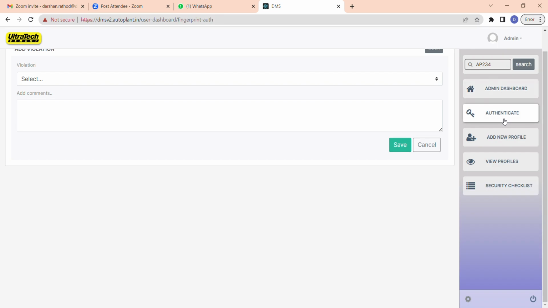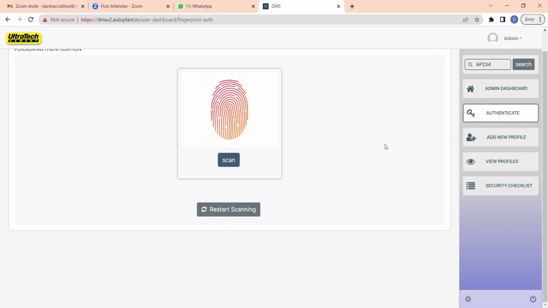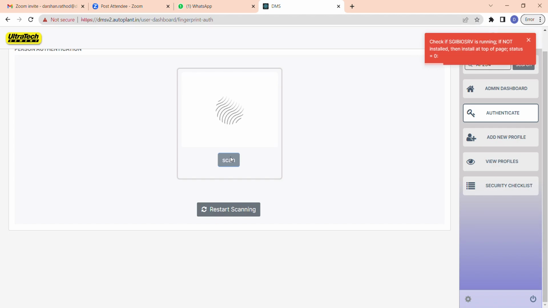In authentication, as I told you, we have given an option of IoT device, with which you can find the profile of the driver with the help of a fingerprint. So you just need to click on scan and take a fingerprint of the driver, and the profile will appear as per the driver's fingerprint. I cannot show you now because I do not have any fingerprint device.